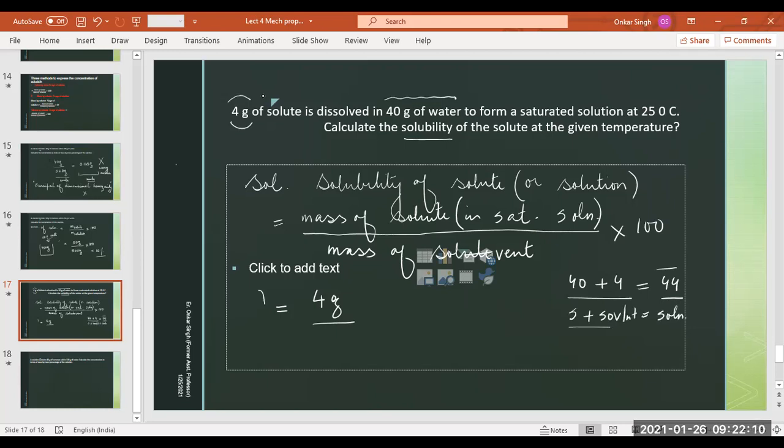Most of the students make this mistake here. Don't do that. So solubility is mass of solute, 4 grams, divided by mass of solvent, and the solvent is 40 grams of water. See, it's not written 40 grams of water solution. If it had been written 40 grams of water solution, that would mean the 4 gram is already added in it, not right now. So it is 4 grams by 40 grams into 100. So what is the solubility, students? It is only 10%. Remember that.